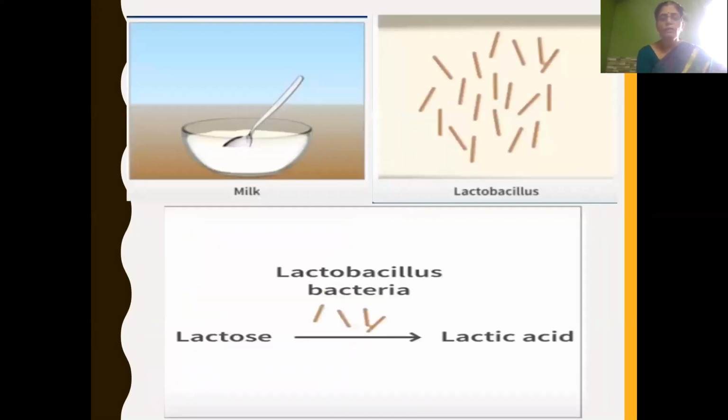And if you see how microorganisms are useful in preparation of curd, we have learned that it is lactobacillus bacteria, which is present in the milk. When a few drops of curd are added to warm milk, it converts lactose sugar present in the milk into lactic acid. That is why milk changes into curd. We have learned that the sweet taste of milk gets converted into sour taste, that is lactic acid.